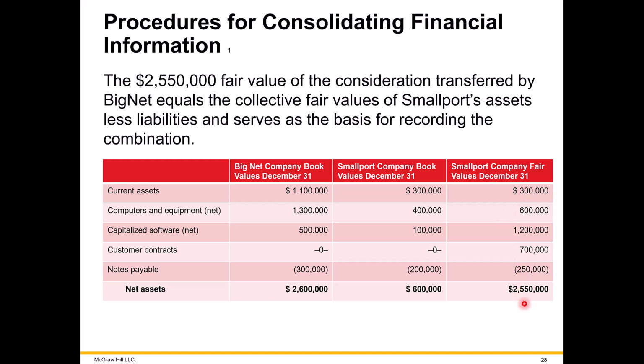So total, this is the net assets we're acquiring of small, and this is also what we're paying in value by big. And because they're the same, we're not going to have any new goodwill asset or have to recognize any bargain purchase gain. Let's see if we continue on the next screen.